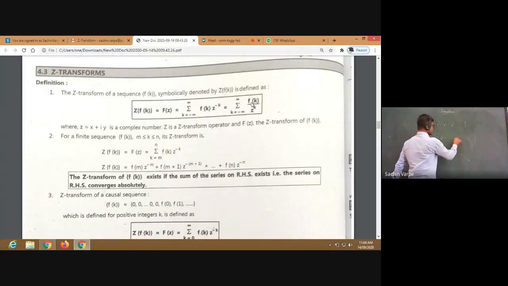First of all, this sum will be convergent. Convergent means its limit point is finite. We have seen a geometric series a plus ar plus ar square plus and so on, right?